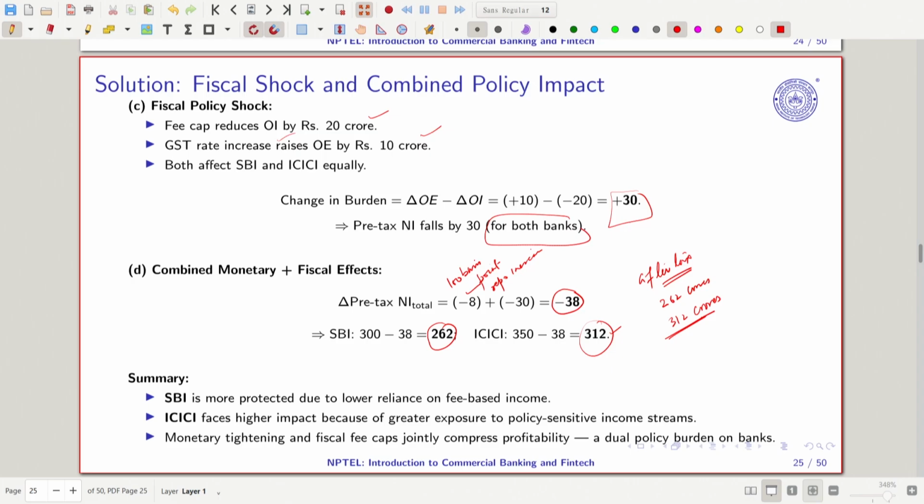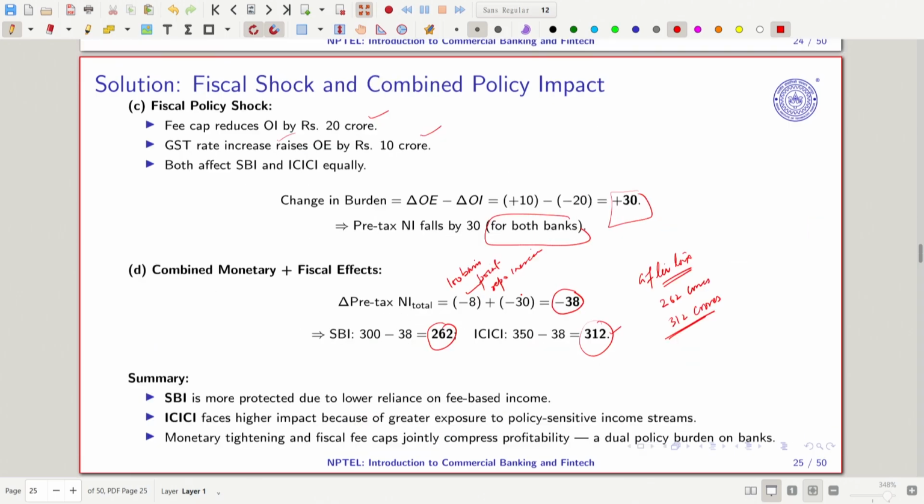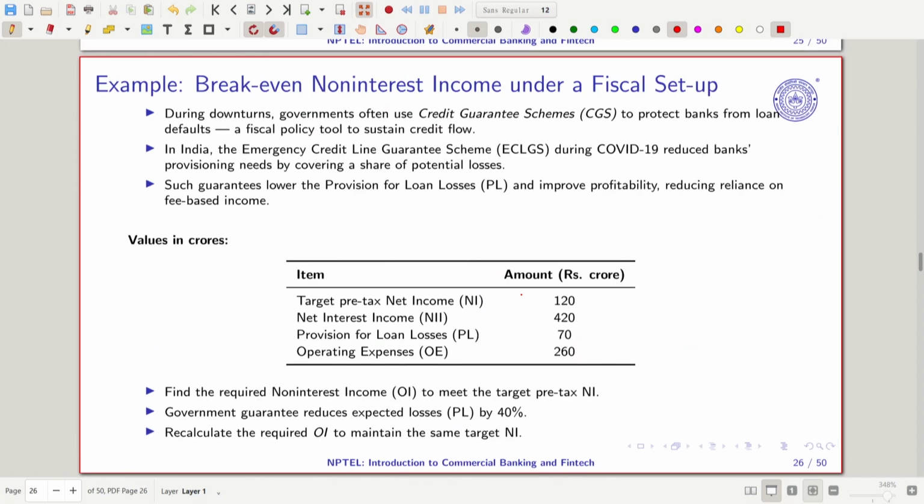And this part is very interesting: compared to last time, out of 50 basis point increase, 50 basis point was the increase on the asset side, and on the liability side it was just 30. This situation has been reversed, just to understand the case. I hope it is easier for all of you to understand this case.